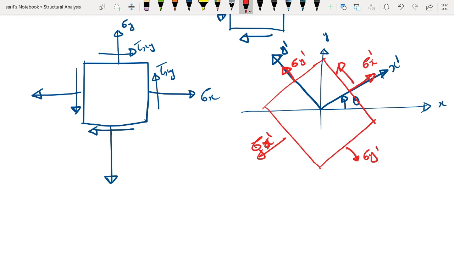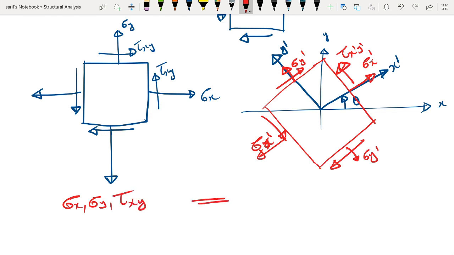Similarly we will also be having shear stresses tau x dash y dash. So on all the four planes we will be having shear stresses of the same magnitude. So what we are starting with is we know sigma x, sigma y, and tau xy, and we have to find out sigma x dash, sigma y dash, and tau x dash y dash. And what are these terms? These are the state of stress.